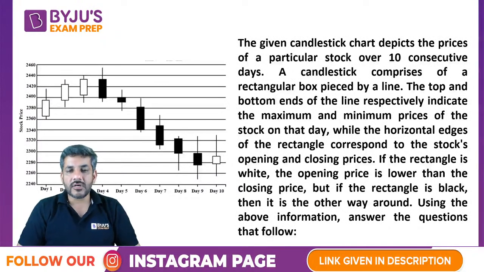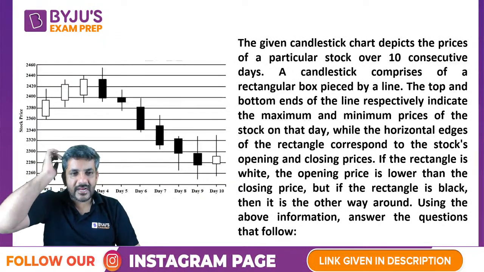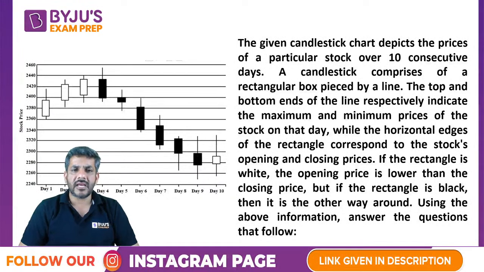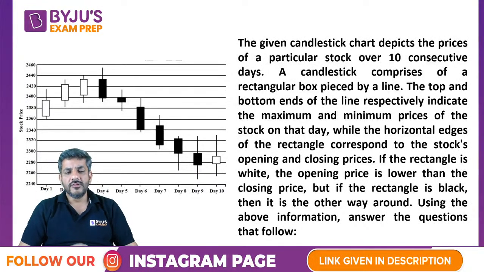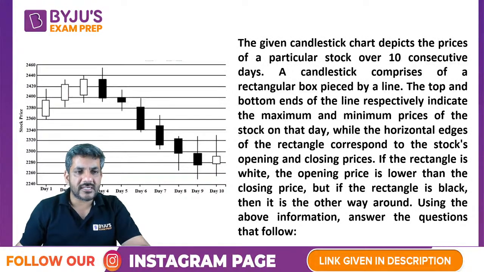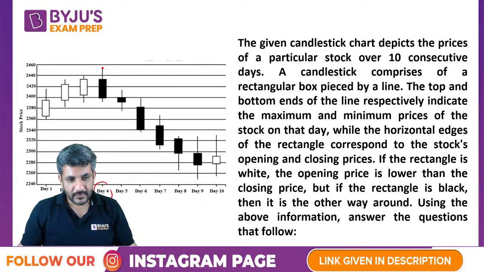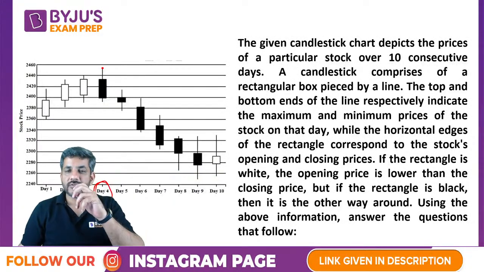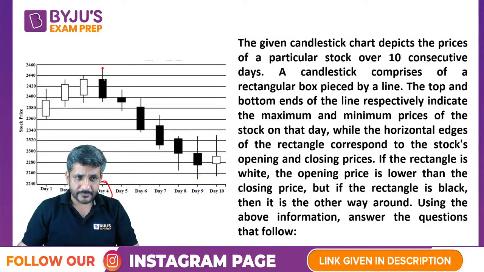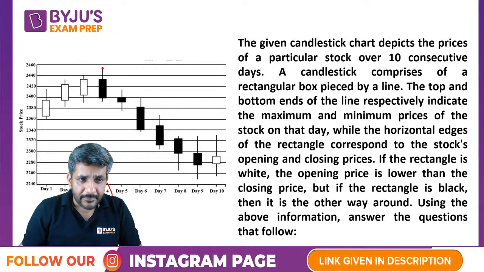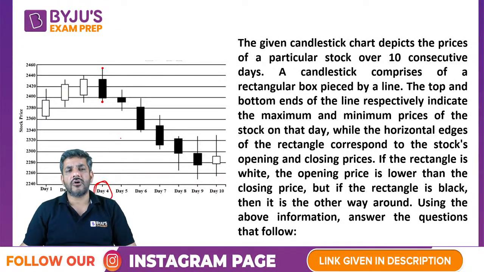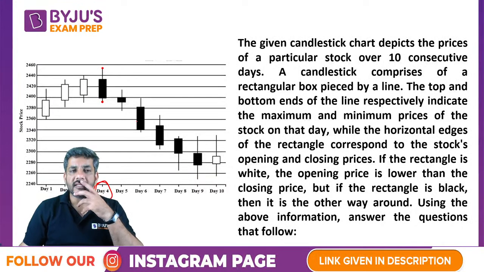The top and the bottom ends of the line respectively indicate the maximum and minimum prices of the stock on that day, right? So if I talk about this figure, it represents the maximum price of the stock on day 4, and this one represents the minimum price of the stock on day 4. And what are these prices?